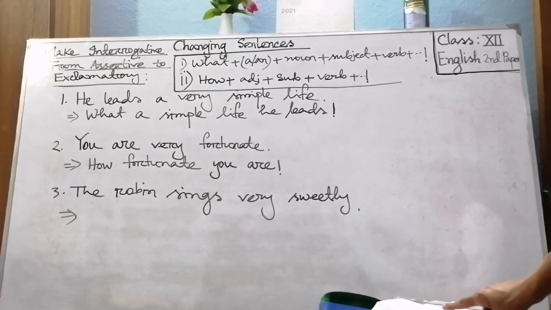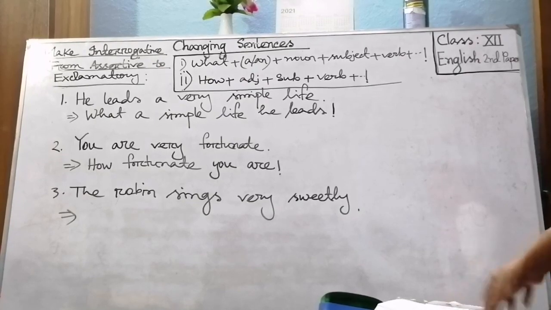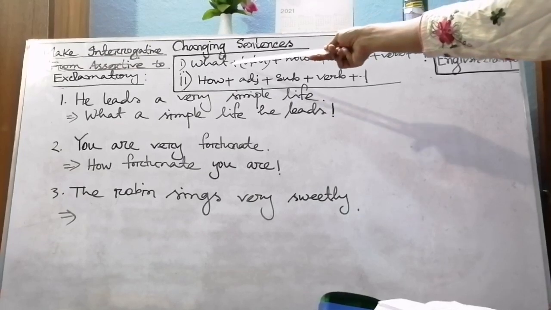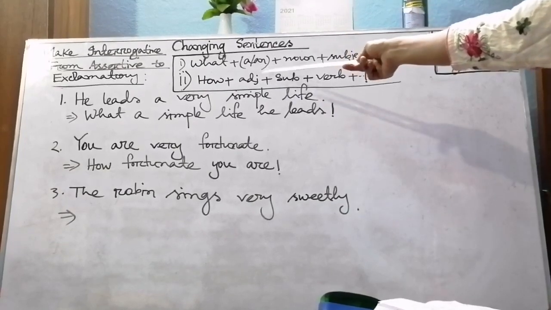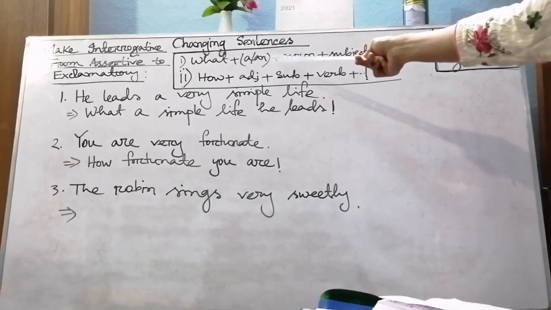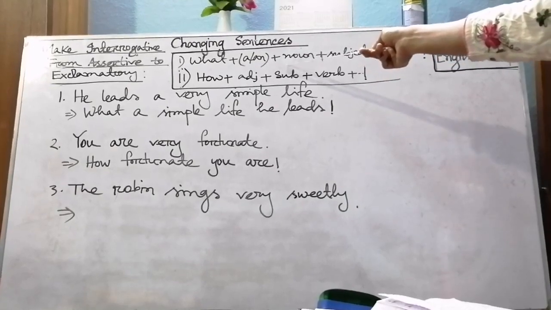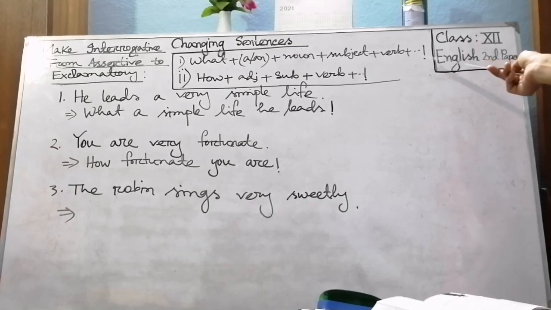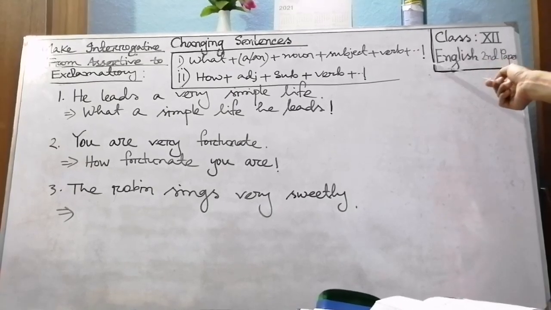Look at structure number 1: what plus a or an, article a or an according to the noun, then plus noun plus subject plus verb, and at the end of the sentence we will use an exclamatory sign.